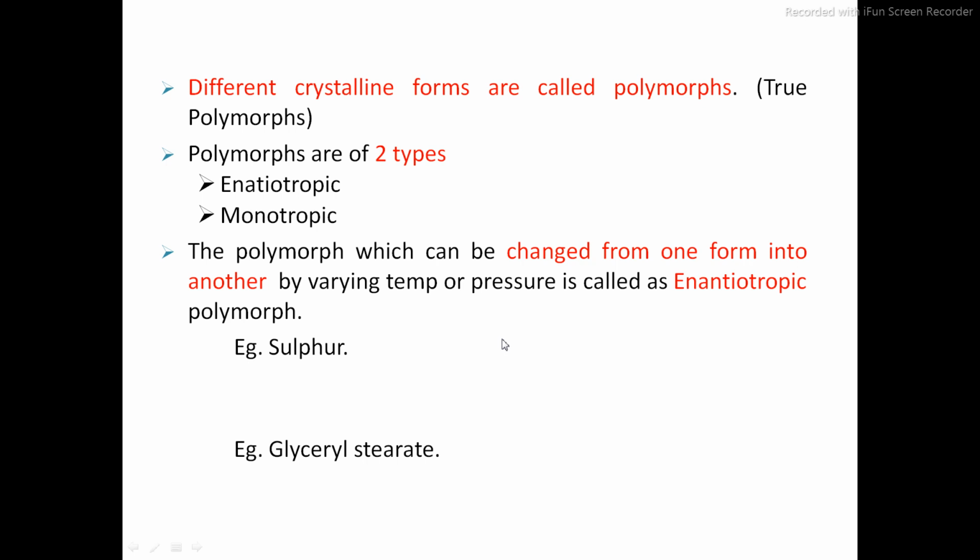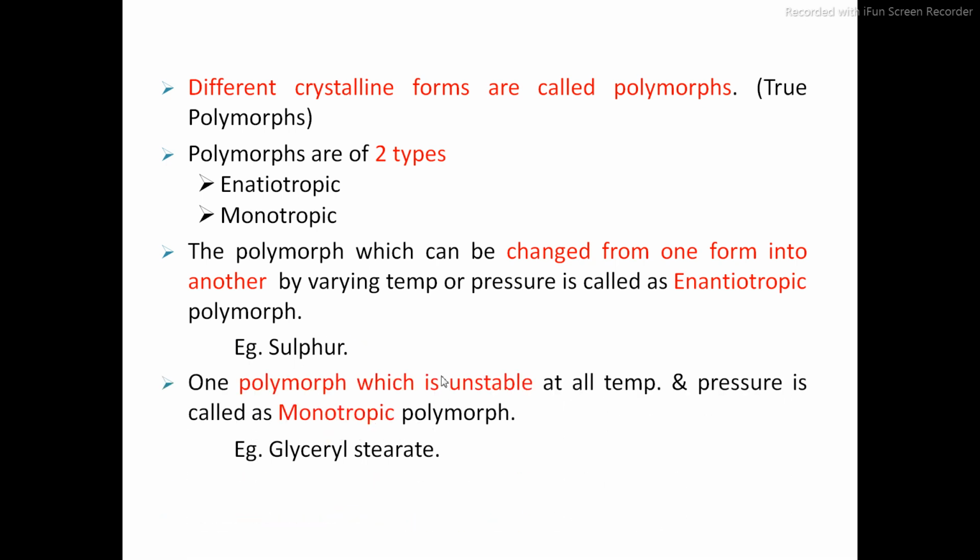As we discussed, chloramphenicol A can convert into chloramphenicol B. So this type of polymorph is called enantiotropic, meaning they can change from one polymorph into another. For example, sulfur. Then again, one polymorph which is unstable at all temperature and pressure is called monotropic, meaning